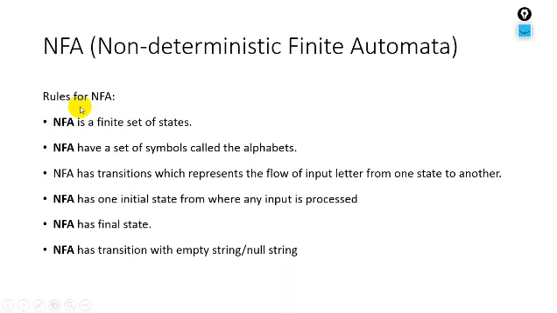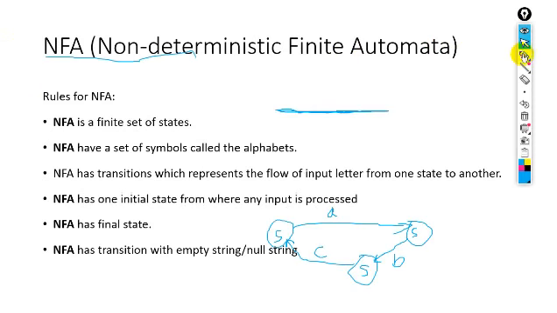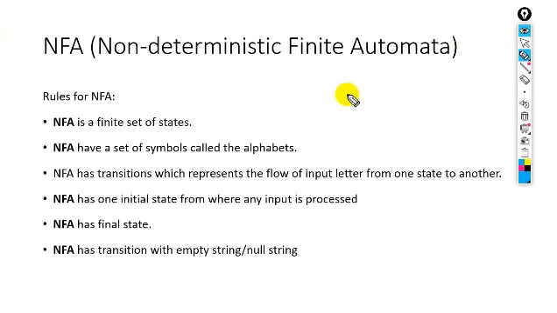Here we have some rules defined for non-deterministic finite automata. So what are those rules? Look at this. Here we have the rules for NFA. NFA is a finite set of states. So there will be a finite set of states in NFA, multiple states in NFA.